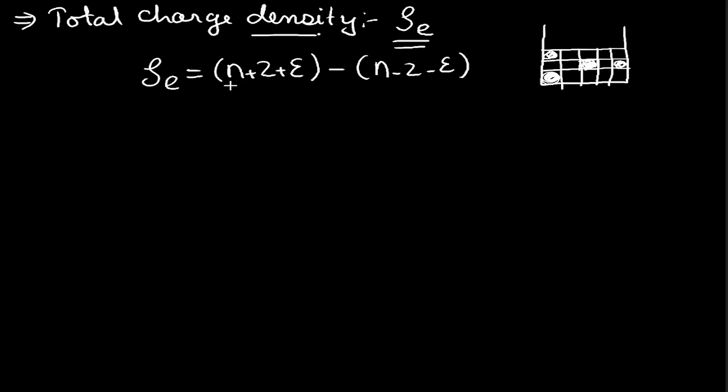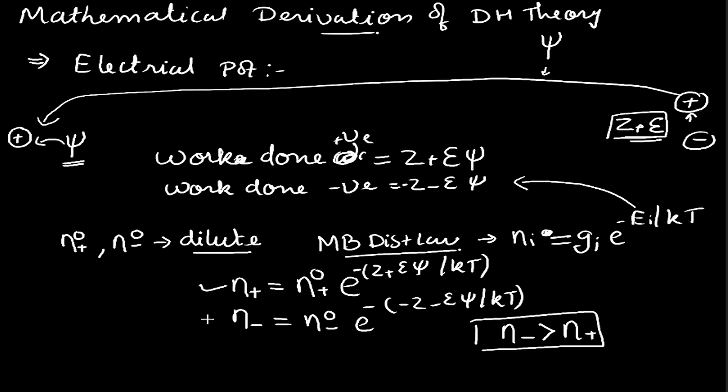Now we have the values of n plus and n minus.